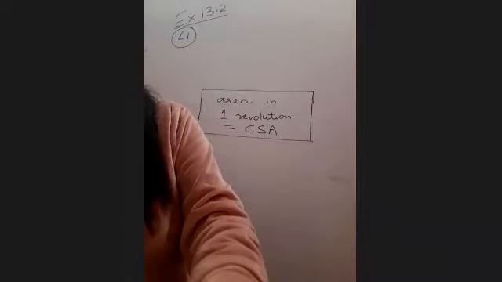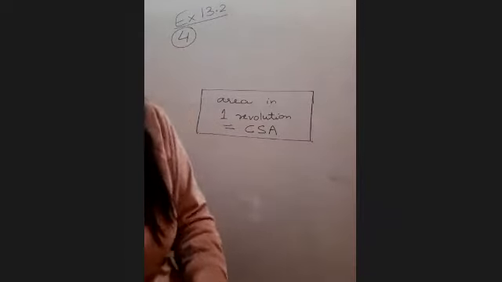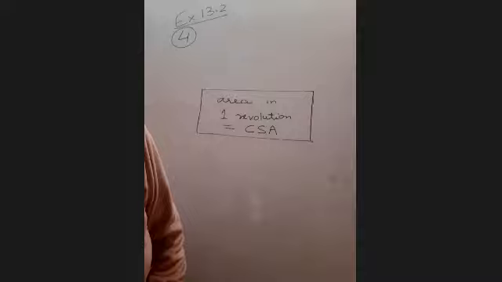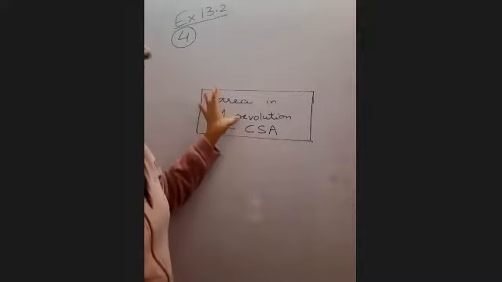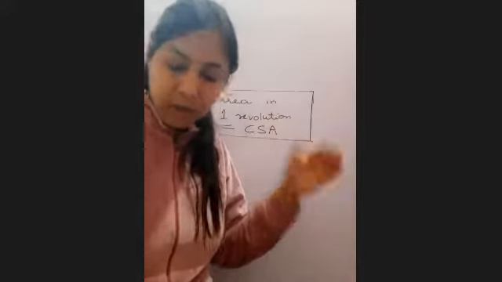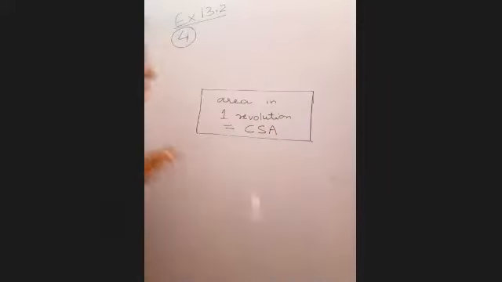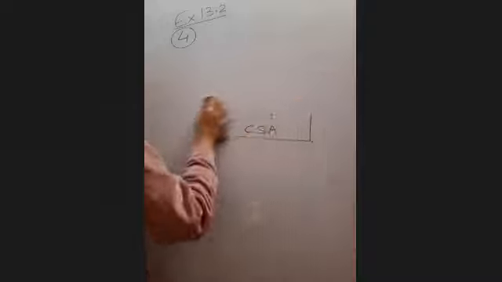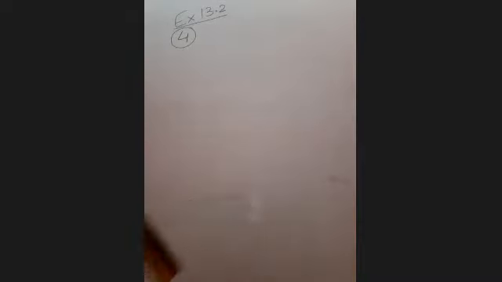Interesting or not interesting? So now we have discovered that area in one revolution is equal to CSA. So area of 500 revolutions will be equal to 500 times CSA. Good, so let us just do it.